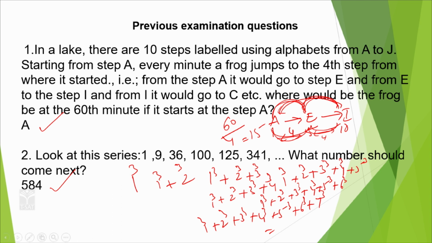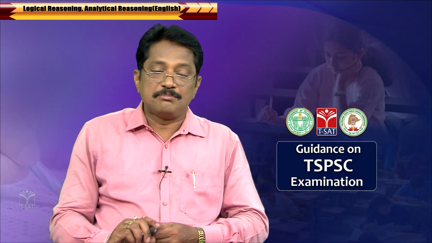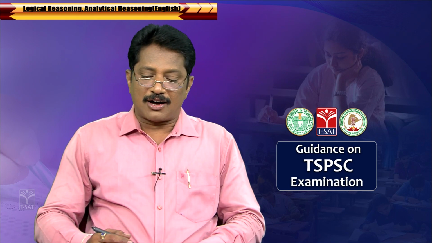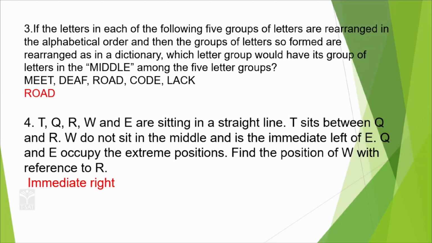You should be very perfect in numbers. Now coming to the next area: if the letters in each of the following 5 groups of letters are rearranged in alphabetical order, and then the groups of letters so formed are arranged in dictionary order, which letter group would be in the middle among the 5 letter groups? This is the question given.